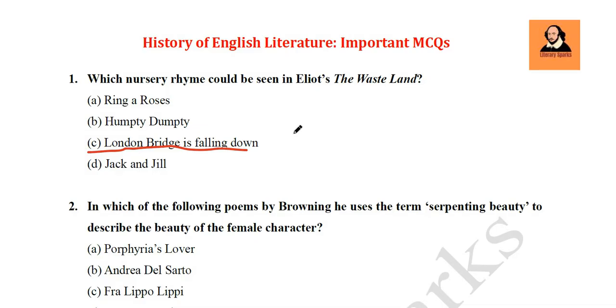So T.S. Eliot, in his famous poem, his magnum opus, The Wasteland, not only takes references from literary texts like Shakespeare or other writers, but also from popular forms like songs, nursery rhymes, music. So it's a very interesting poem, and there are various references. So sometimes these questions are also asked in the exam. So you need to study about them because The Wasteland is a classic text. You cannot skip it when you are reading history of English literature.